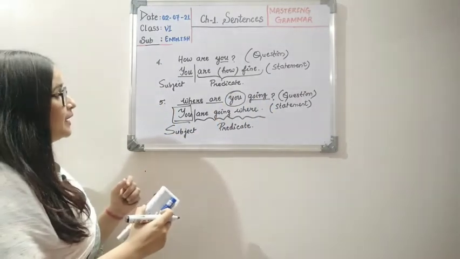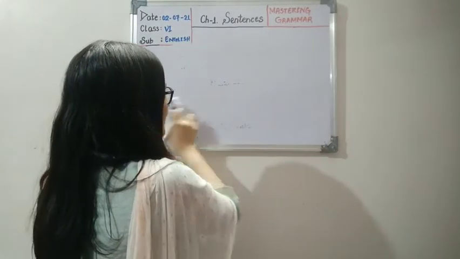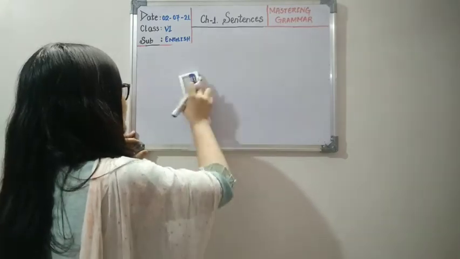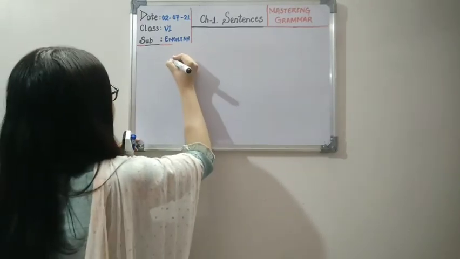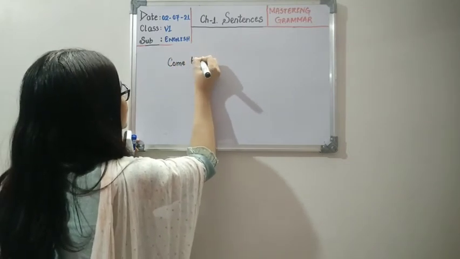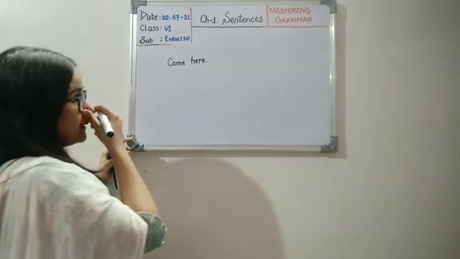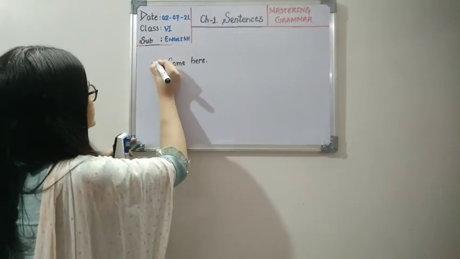Okay children. Now let's see the 6th kind of sentence. We have seen the questions. Now we will be looking at the imperative kind of sentence. See, come here. Now children, in these kinds of sentences, some might feel it really difficult to find. I think this is 7. Yes.